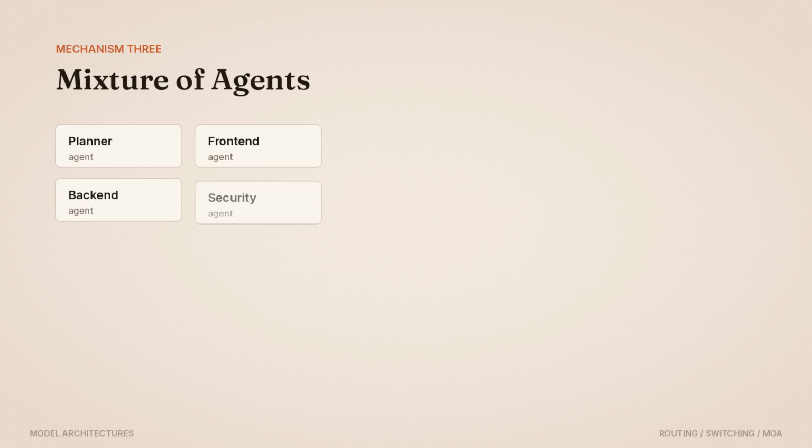Mechanism 3, mixture of agents. Specialized agents, a planner, a front-end agent, a back-end agent, a security reviewer, each with a role, tools, and boundaries, working the same request, and a lead agent synthesizing one answer.